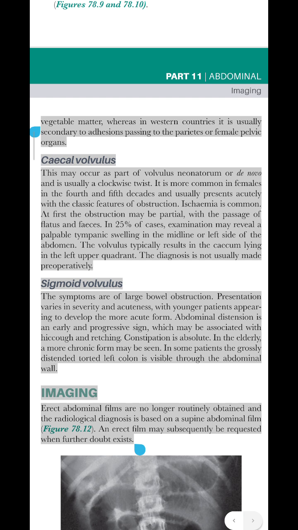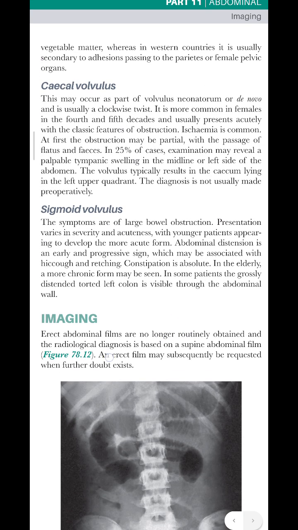Abdominal distension is an early and progressive sign, which may be associated with hiccup and retching. Constipation is absolute. In the elderly, a more chronic form may be seen. In some patients the grossly distended taut left colon is visible through the abdominal wall. Imaging: erect abdominal films are no longer routinely obtained and the radiological diagnosis is based on a supine abdominal film. Figure 78.11. The physical sign as recorded by Hamilton Bailey in a typical case. An erect film may subsequently be requested when further doubt exists.